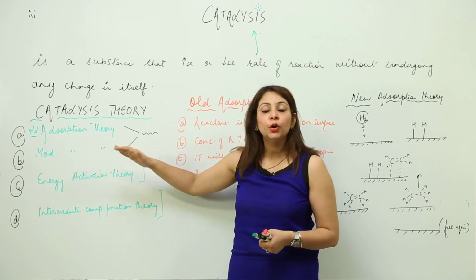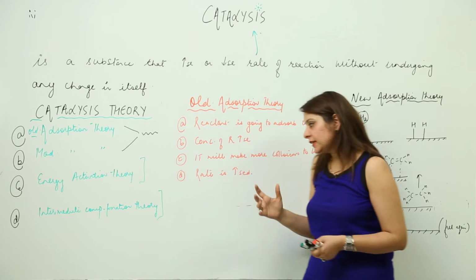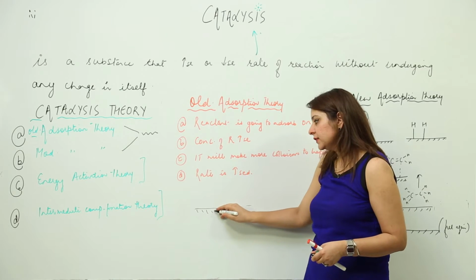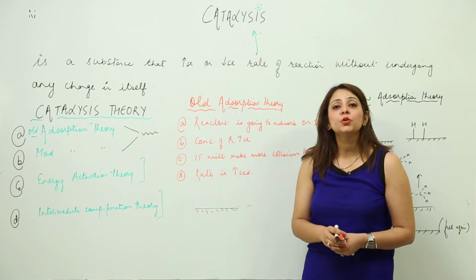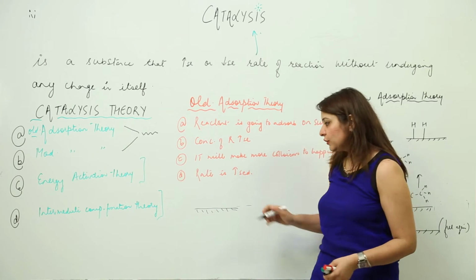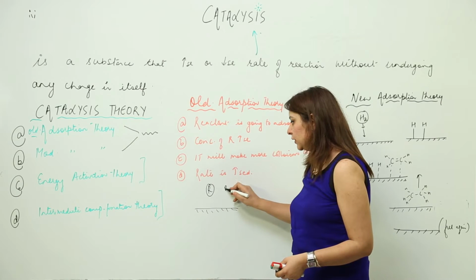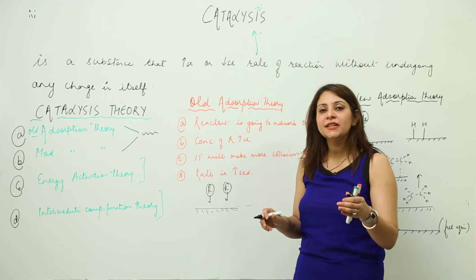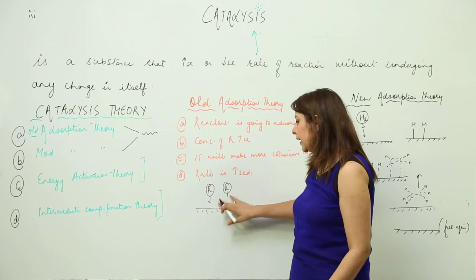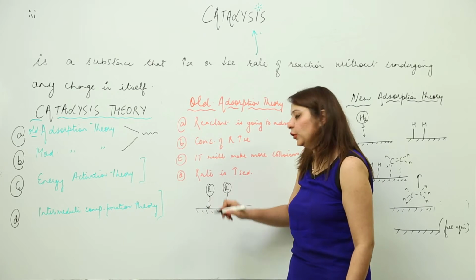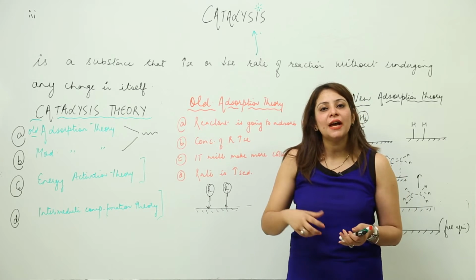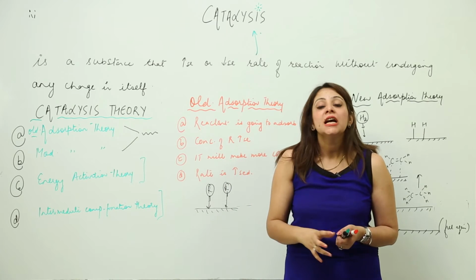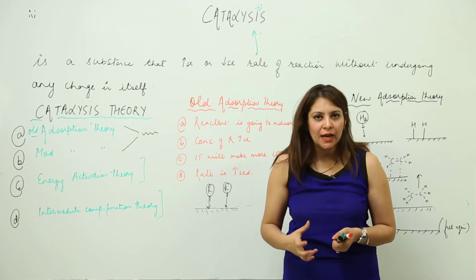So what does the old adsorption theory state? It says that, for example, this is a catalyst, and this is the surface of the catalyst. It is going to attract the reactant molecules. Suppose this is my reactant molecule. It is going to get attracted, and the time they come near to the surface, they get adsorbed on the surface. Likewise, the catalyst is attracting many reactant molecules towards it, and when the reactant molecules approach, it adsorbs those reactant molecules.